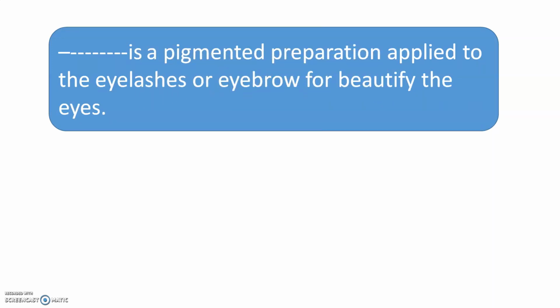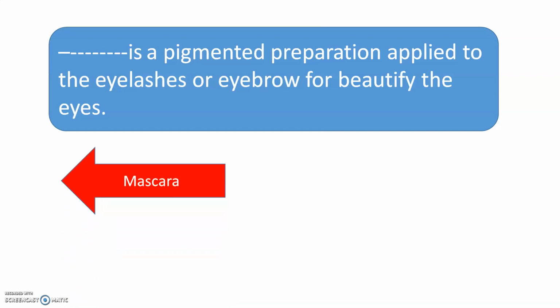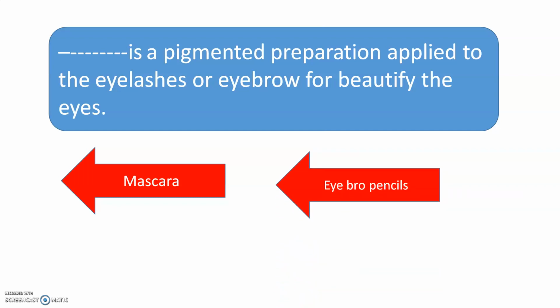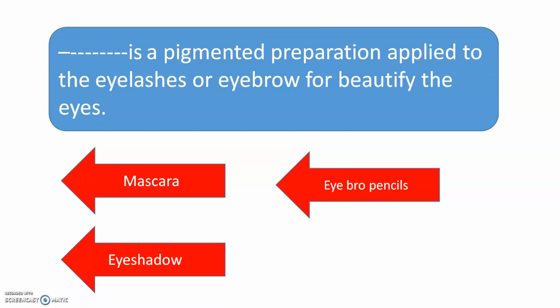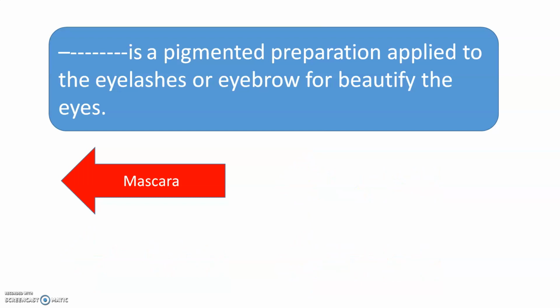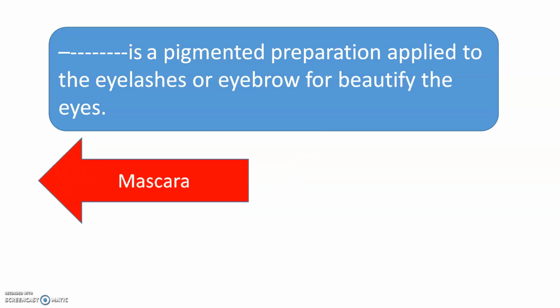Dash is a pigmented preparation applied to the eyelashes or eyebrows to beautify the eyes. So various cosmetics are applied to the eyes. Out of that, which is a pigmented one? The options are mascara, eyebrow pencils, eyeshadow or eyelashes. And the correct answer is, yes, mascara. It is a pigmented preparation applied to the eyelashes or eyebrows to beautify the eyes.